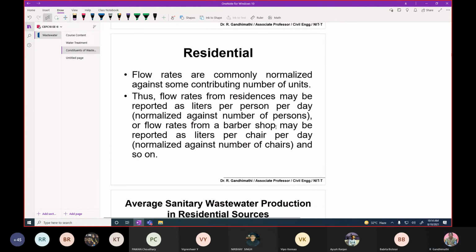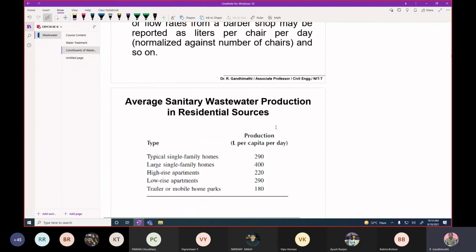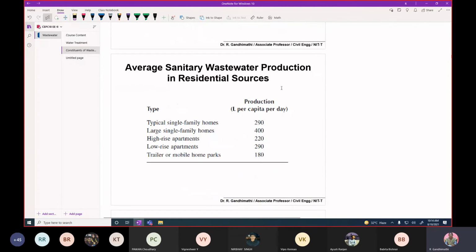Yeah, residential. We can see some examples here. Average sanitary wastewater production from residential sources is 290 liters per capita per day. Capita means per head. The wastewater generation rate is 290 liters. If it is a 5-member family, you can just multiply by 5 to get the quantity of wastewater generation. And if you know the total population, we can find out how much the wastewater generation rate will be in your particular community.